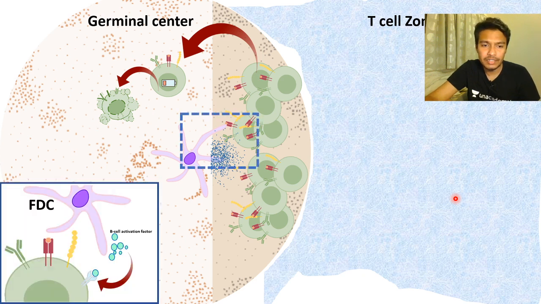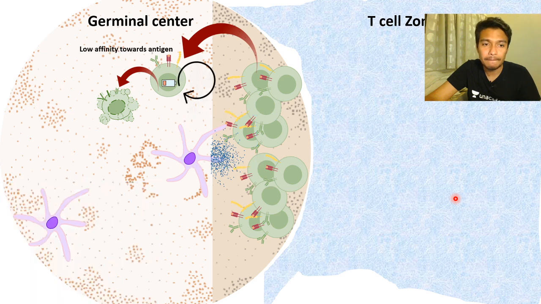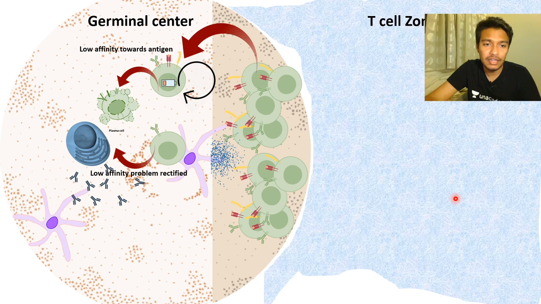There could be a second possibility. Okay, so the second possibility is like this: follicular dendritic cells can allow receptor editing and making some receptors which are of very high affinity, and allow these things to pause and then give the B cell a chance to survive. So the low affinity problem could be rectified by this correction method or fail-safe method, and if it is rectified, then why not? They can become the affinity matured plasma cells, which is the antibody factory.